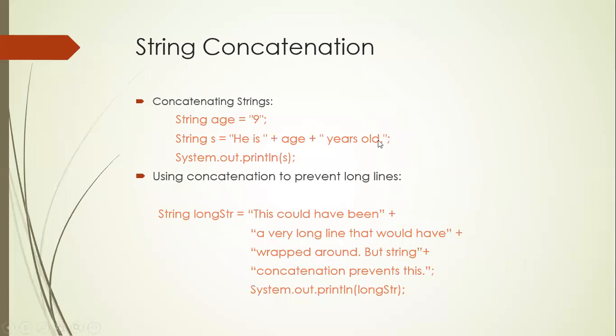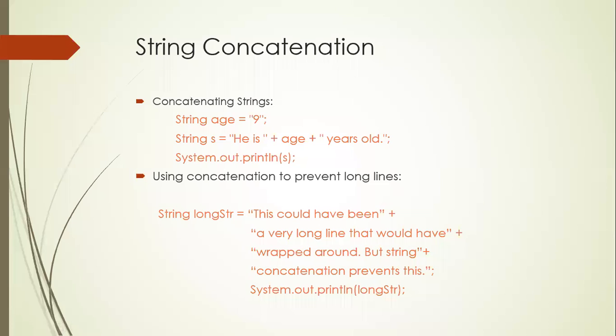Now, what are the different operations you can perform on strings? The first operation is you can concatenate. You can concatenate two strings with the help of the plus symbol. I am concatenating "He is" with the age. Age is another string. With the help of the plus sign, I am concatenating two strings, and again concatenating with another string. So you can concatenate any strings using the plus symbol.